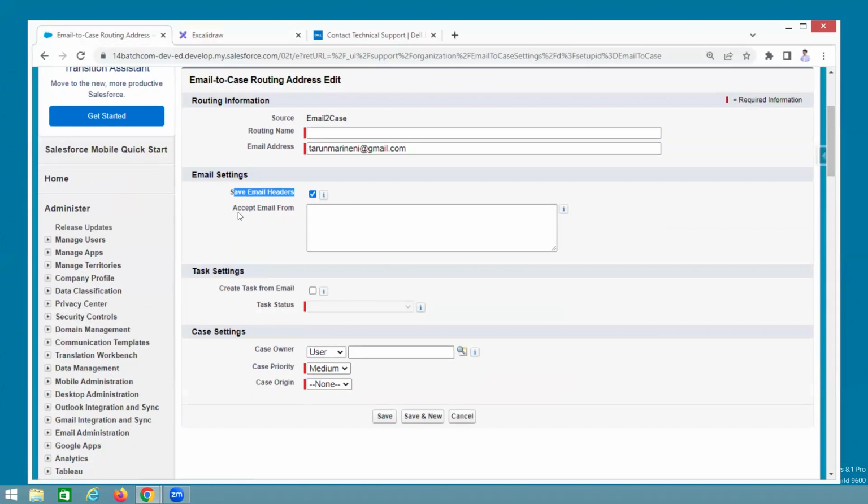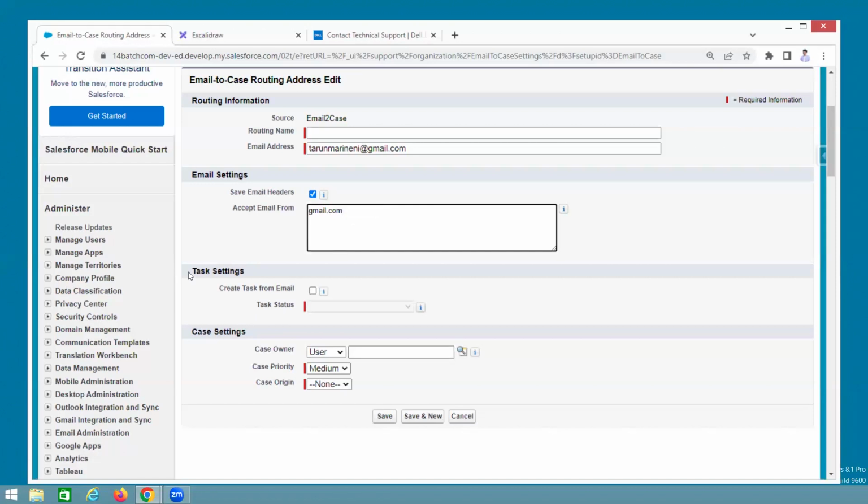I will tell you. Accepting email from, I told you, right? Bounce message. Accepting only the emails that are coming from Gmail, then only accept it. Otherwise, don't accept. So you can add it here: Gmail.com, comma, for example, yahoo.com. Only these domains are accepted. For example, if someone uses their company mail address, then Salesforce will not accept. So like that, you can give the domain names. Understand? In our case, Gmail. If you don't require, like this.